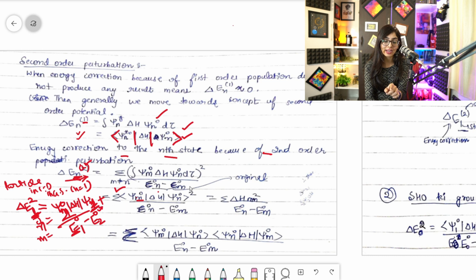Naught means original, guys, right? So whatever it is, it will come in second place in the denominator. Always remember that, guys. The game can change, the whole answer can change if you reverse it, right?